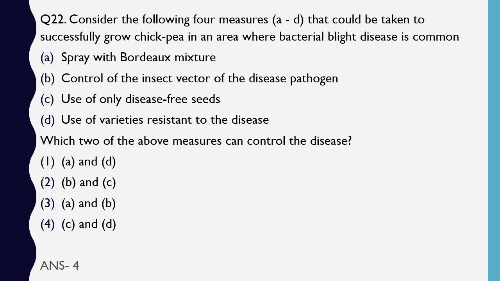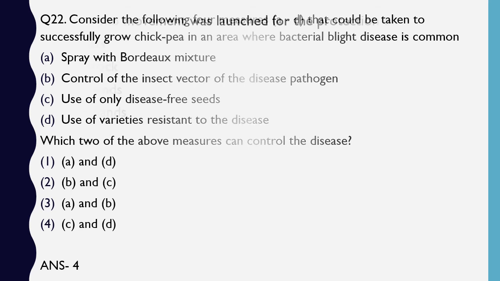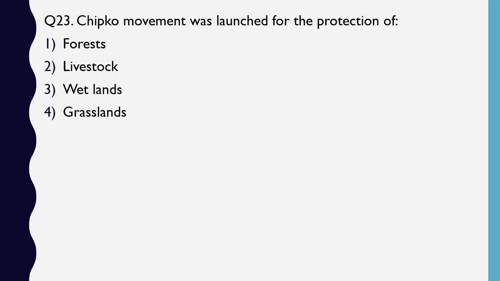The correct answer is option 4. Use only disease-free seeds and use of varieties that are resistant to the disease. Question number 23. Chipko movement was launched for the protection of forest, livestock, wetland, grassland. The correct answer is option 1, forests.